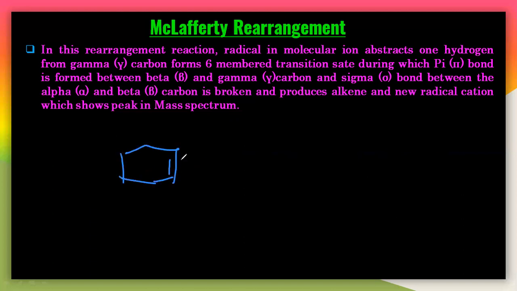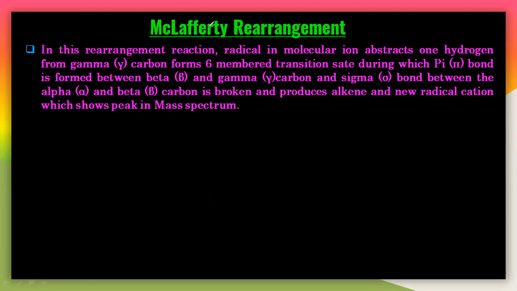If you take the cycloalkanes like this, this is alpha, beta, gamma. So this is the gamma here. The hydrogen which is attached to this gamma carbon, this gamma hydrogen, must be there to undergo this particular McLafferty rearrangement. Now let us start with this McLafferty rearrangement reaction.